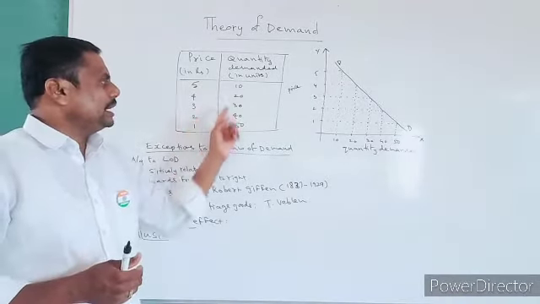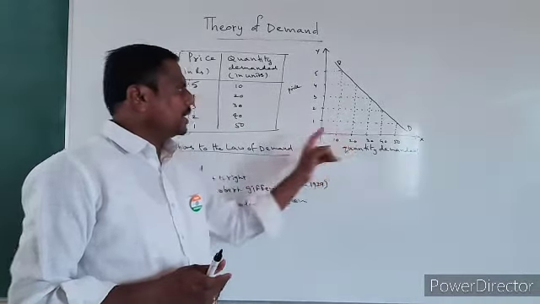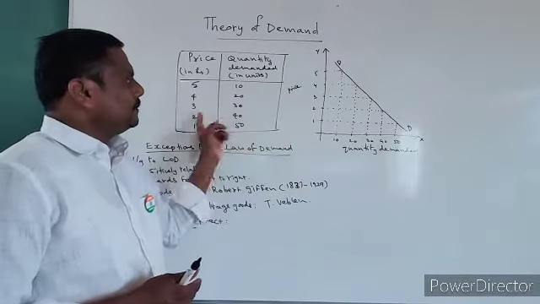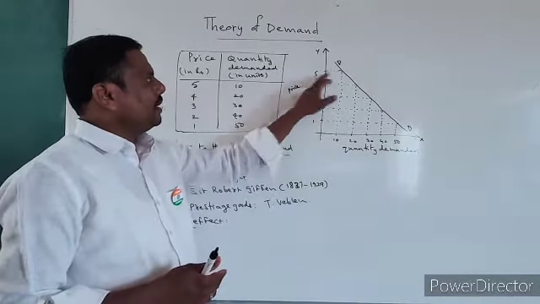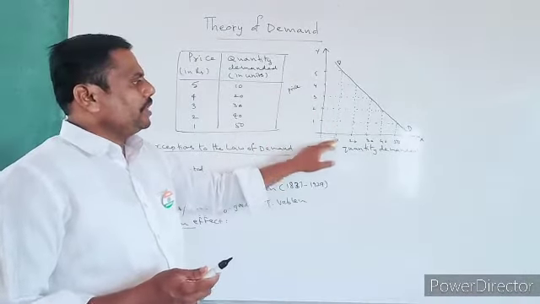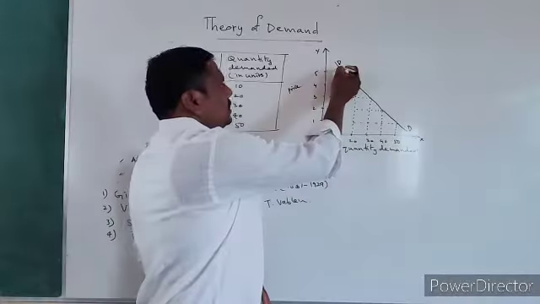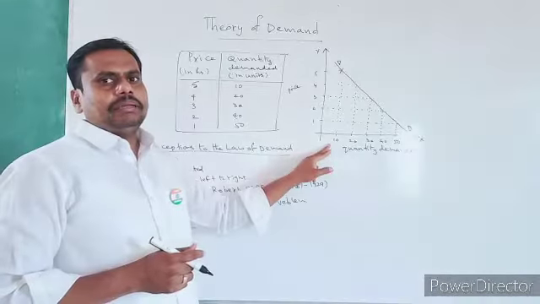On the y-axis we have taken price, and on the x-axis we have taken quantity demanded. Understood? So the prices 1, 2, 3, 4, 5 here, and quantity demanded. Based on this table, when the price is 5, what is the quantity demanded? 10. When the price is 5, quantity demanded is 10. So this is the first price and quantity demanded.